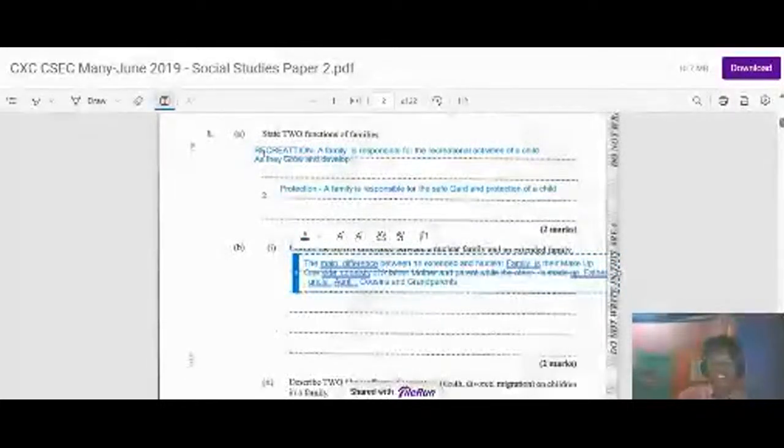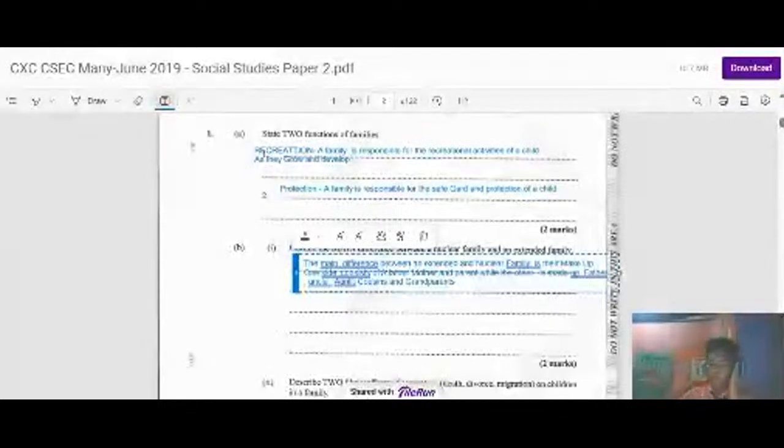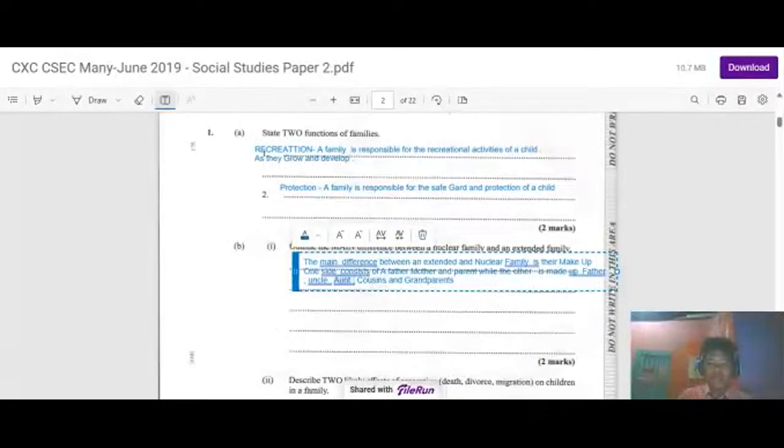It is very rigid in terms of the structural makeup of a family. That is one of the biggest differences between the extended and nuclear family. The nuclear family is made up of father, mother, and children, while an extended family is made up of uncle, aunt, cousins, grandparents, and children. There are a lot of differences, and the power dynamic is also a big difference.